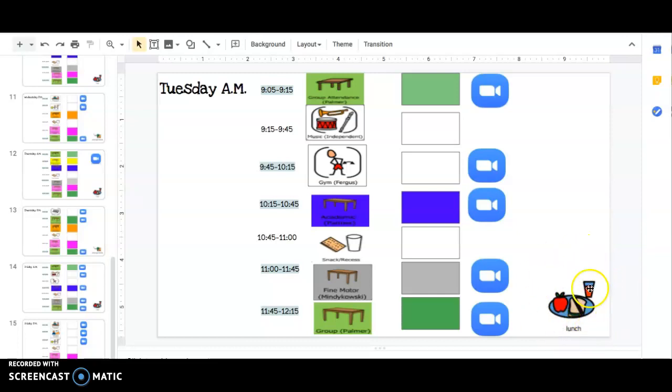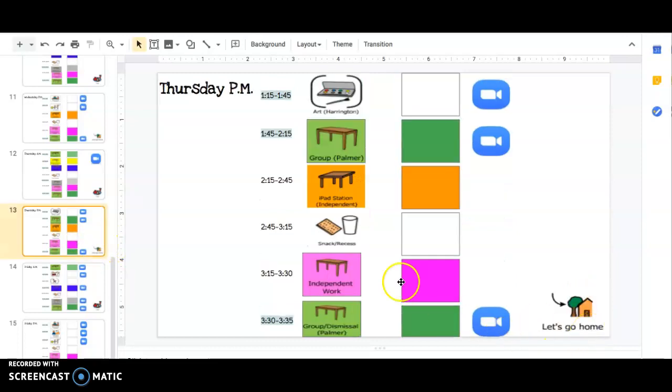Every morning, there will be a lunch visual, and students know after 12:15 it is time for lunch. And every afternoon, after group dismissal group at 3:35, it is time to go home or it is time for school to be over.